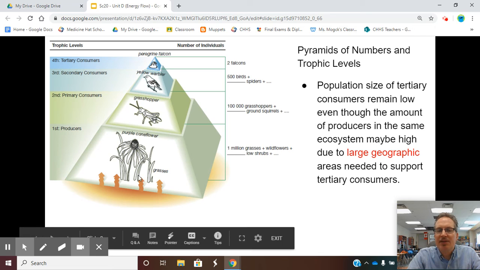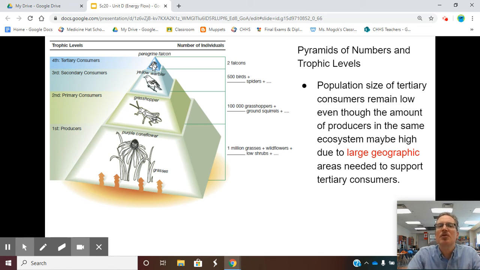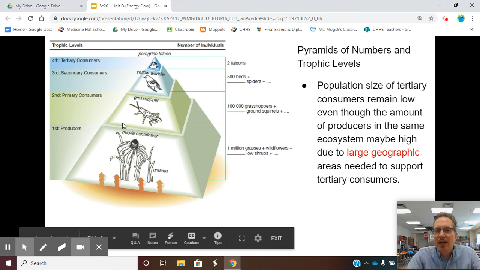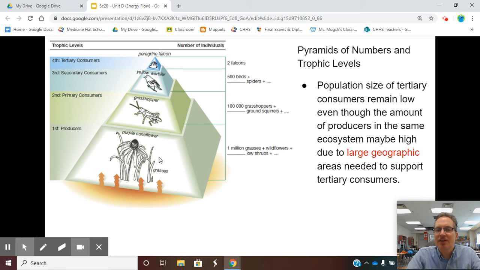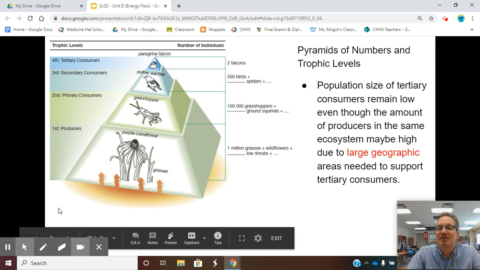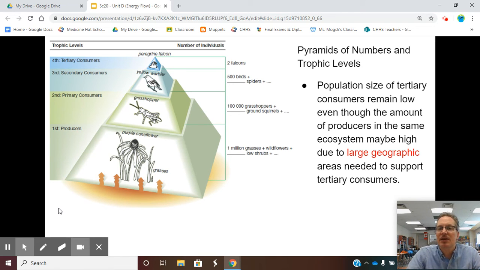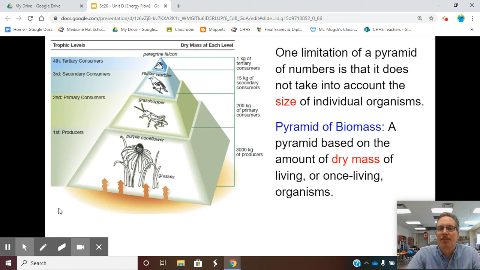Down here, even though it's a large geographical area, again, we can only support so many larger animals up at the top. There's only so many deer that can survive in a region, because eventually we run out of food. Look at how much more food it needs to support these bigger animals down here for a producer. You eventually run out of food, and so organisms either have to move on, or there's not enough food and the organism passes away.